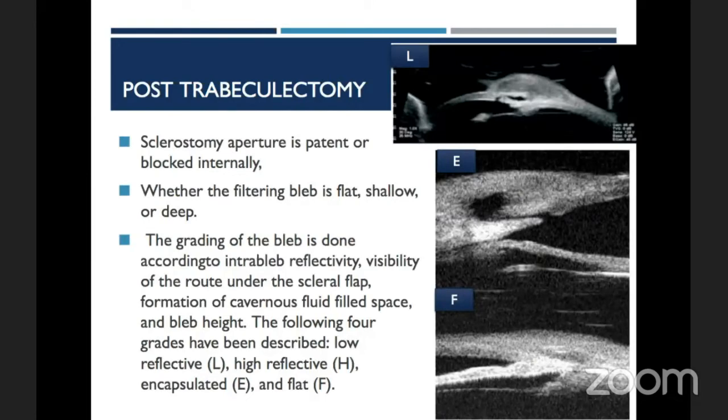In post-trabeculectomy cases, UBM can help us to see whether the sclerostomy site is open or blocked internally by blood clot or by iris. It also helps us in grading of the filtering blebs. So L-type blebs, which are low reflectivity blebs, are usually associated with good control of IOP, whereas these kinds of blebs, F-type, are flat blebs, hyper-reflective. They are usually associated with poor control of IOP.